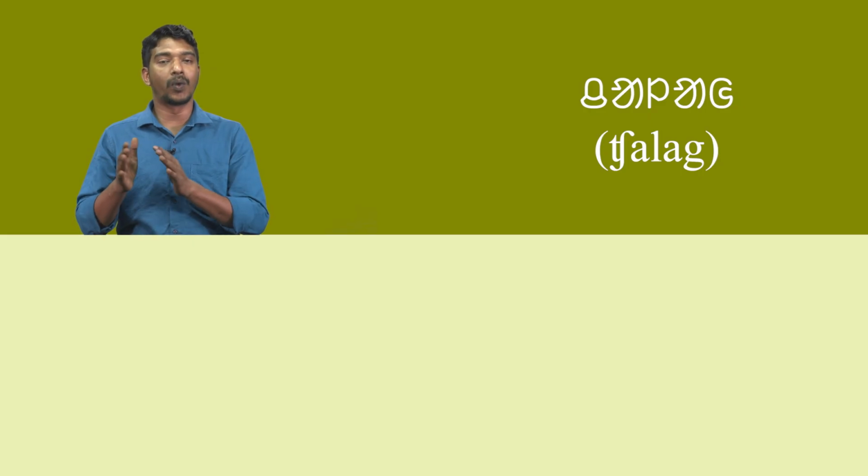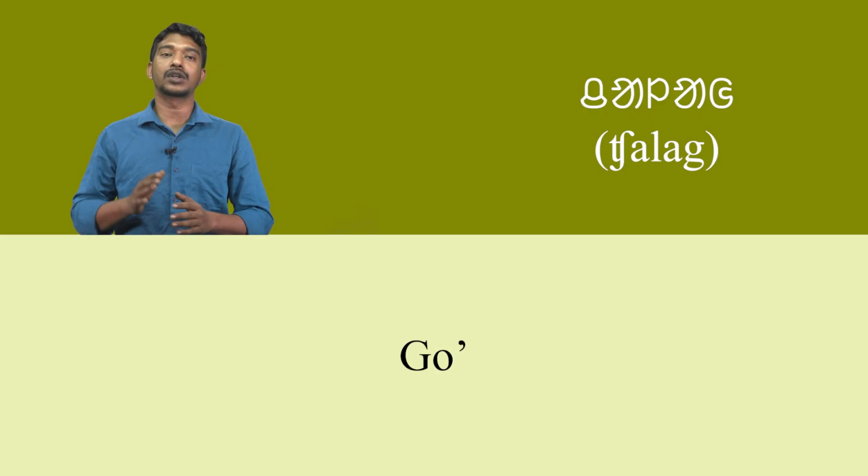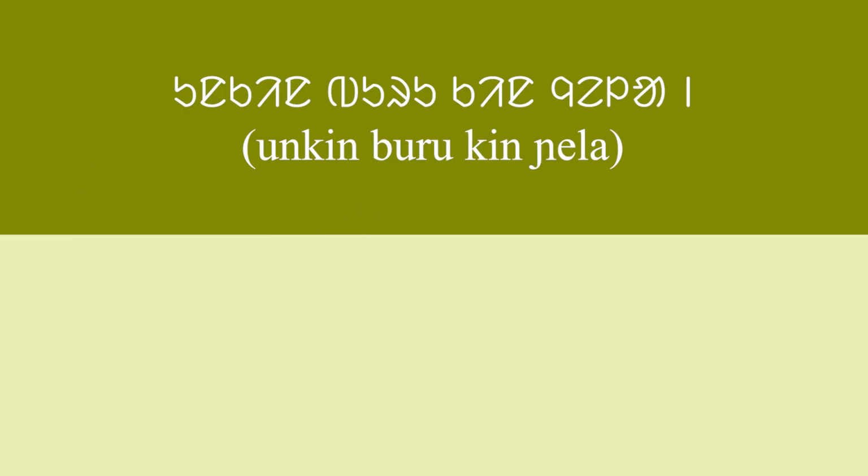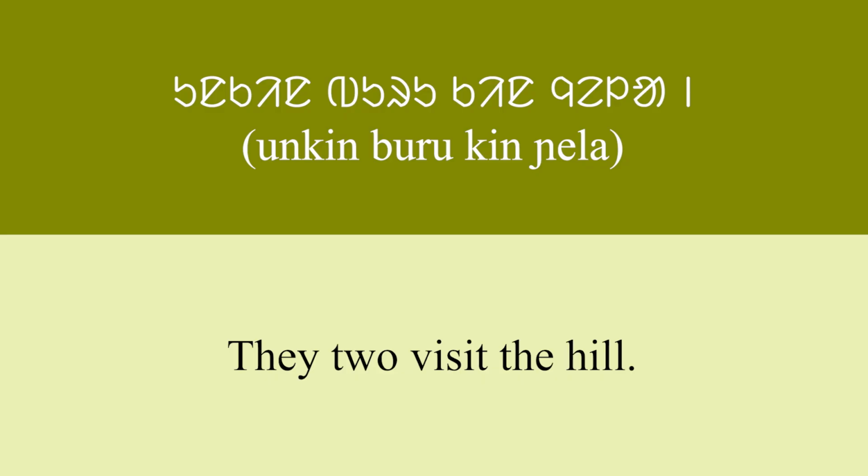Lastly, the word chala means go and a is finite verb marker as well as present indefinite tense marker. In the second sentence, unkin burukin nyela means they too visit the hill.